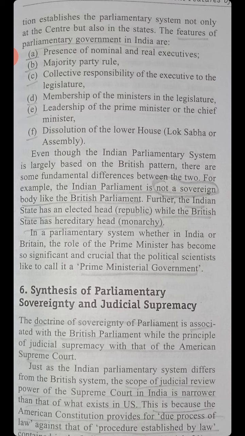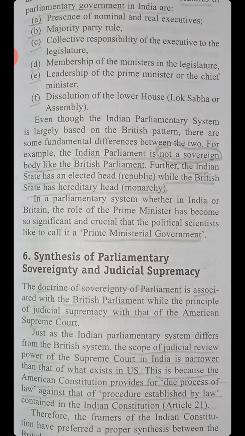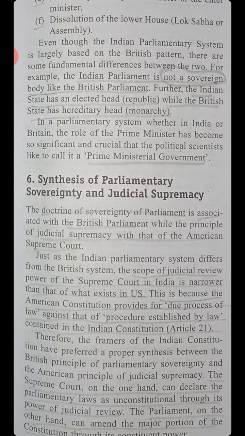Even though the Indian parliamentary system is largely based on the British pattern, there are some fundamental differences between the two. For example, the Indian Parliament is not a sovereign body like the British Parliament. Further, the Indian state has an elected head, that is, a republic, while the British state has a hereditary head, that is, a monarchy. In the parliamentary system, whether in India or Britain, the role of the prime minister has become so significant and crucial that political scientists like to call it a prime ministerial government.